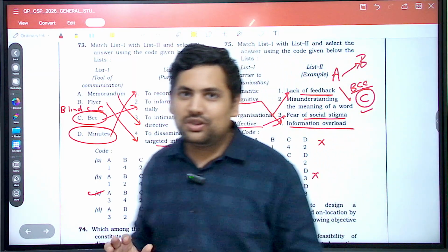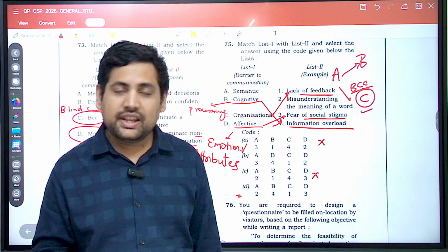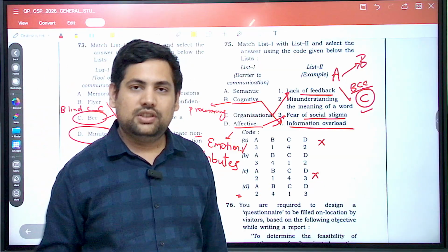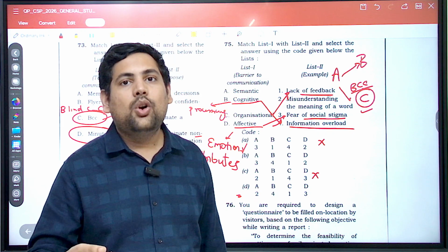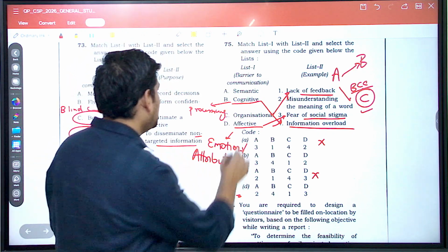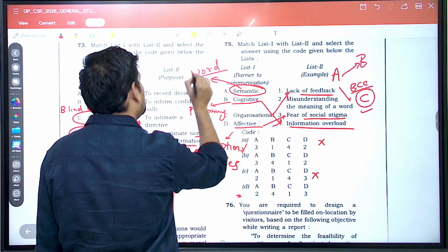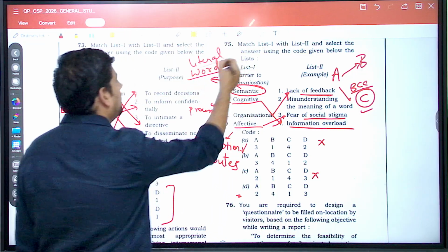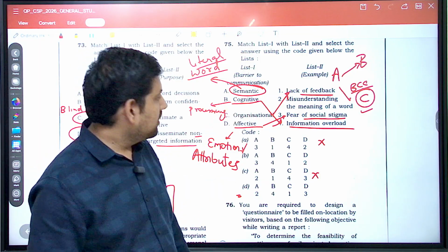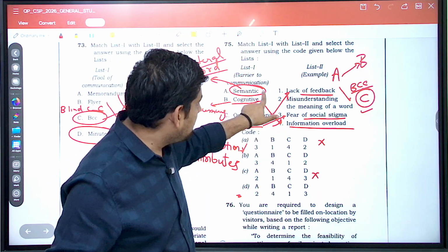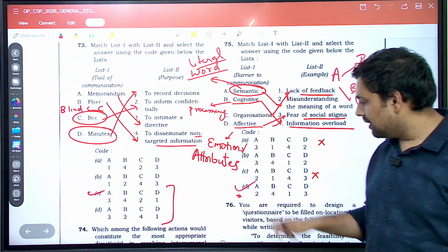Now if you know this word, it was all very easy. Semantic, so basically sometimes when people argue, we say that you always go in the semantics of the word. You are more focused on the semantics than on the real meaning of something, correct? So basically this semantic actually means is related to the literal word, the meaning of it, misunderstanding of a particular word, that is called semantic, correct? So answer becomes for this, misunderstanding the meaning of a particular word. So A becomes 2, that means D is the answer.